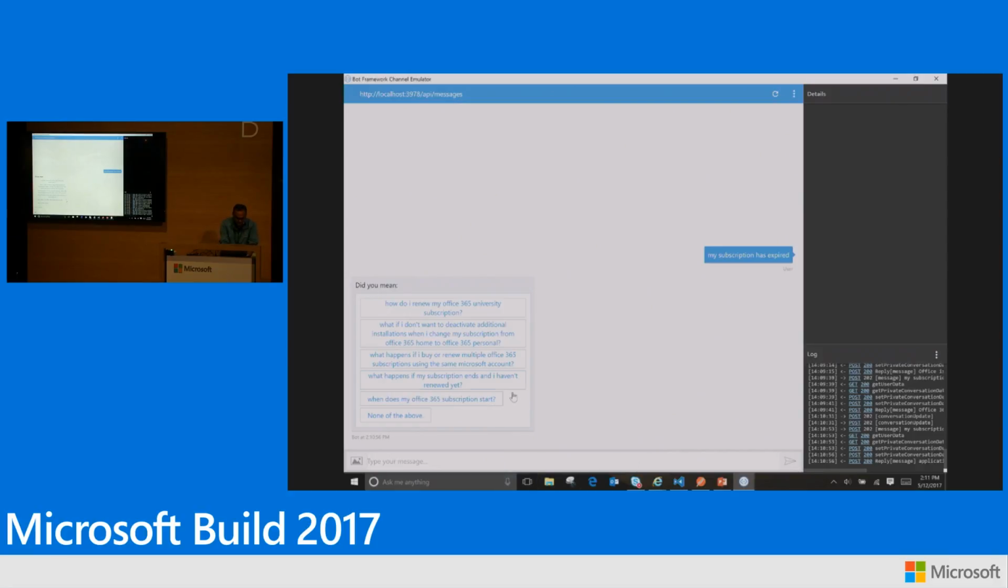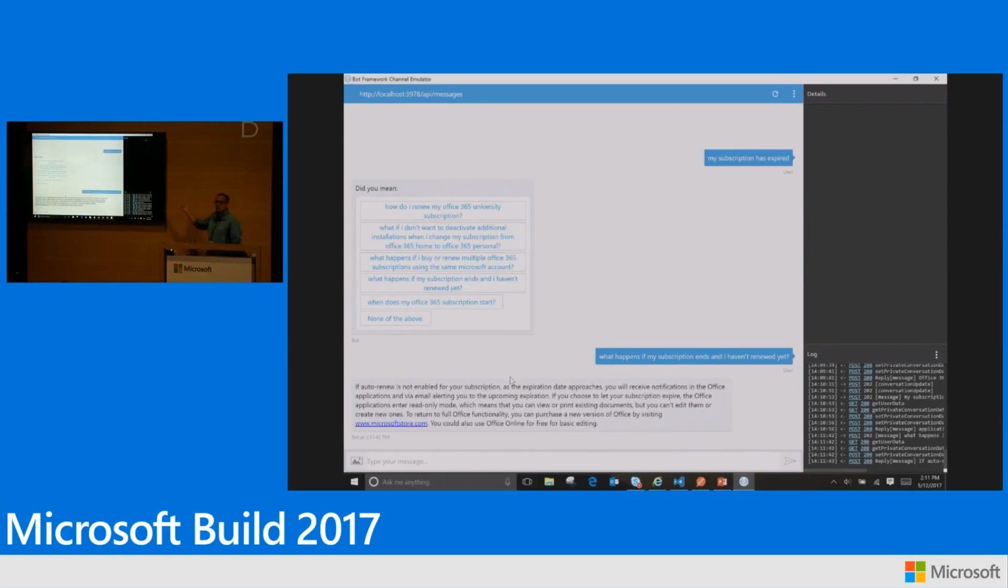So it looks like this question is probably the intent here, which is like, hey, my subscription has ended. I haven't renewed it yet. What do I do? So what the user can do is simply click here, and then they get the answer for that question. So what we did here is we solved the first problem of the user not being blocked.